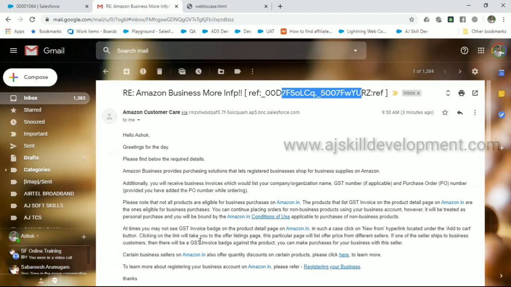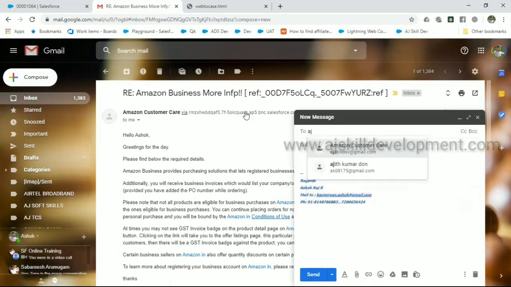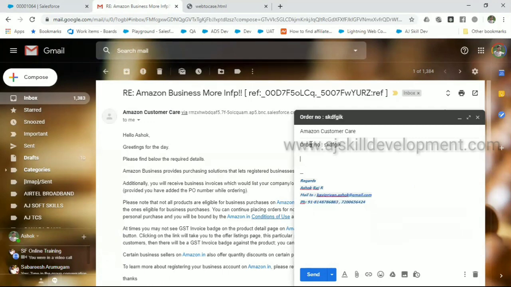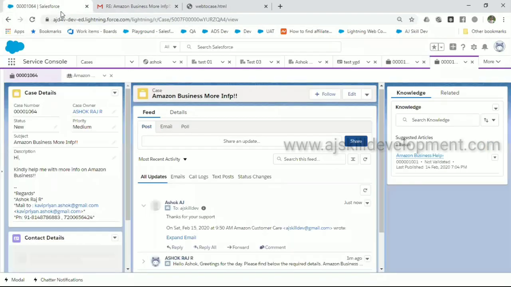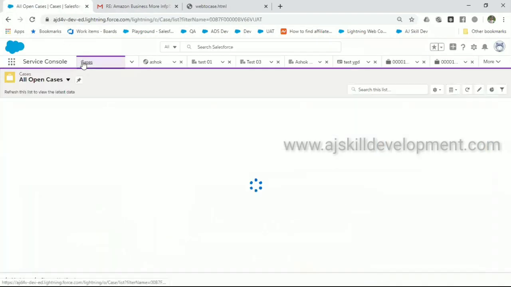Suppose you ask for details about your order. For example, I'm creating a new case. I'm sending a new email to the Amazon email, putting in an order number, some order number I'm randomly placing. Where is my order? I'm sending that email to Amazon customer care. Now go to the case and let's see.